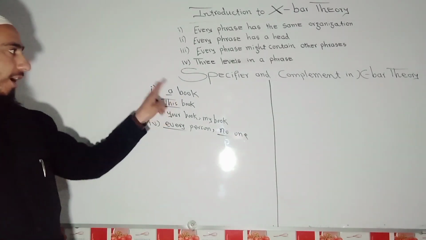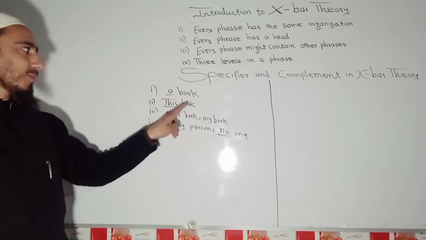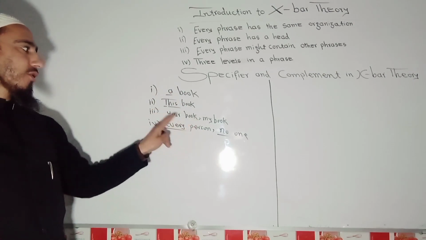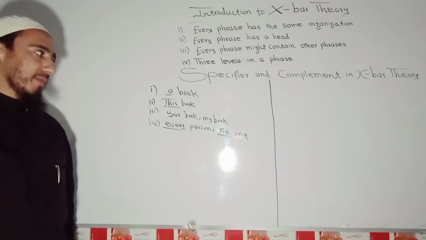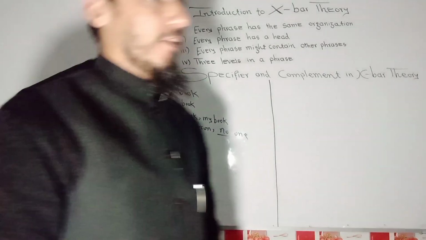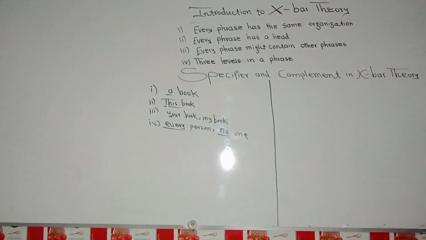So a book, or a specifier. This book, this is specifier. Your book, your is specifier. Every is specifier. No one is specifier. Now listeners and ideas, the question is how to draw